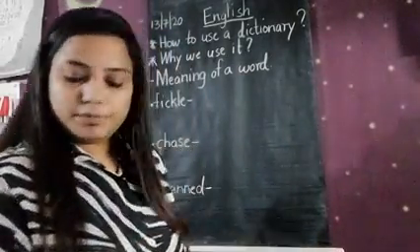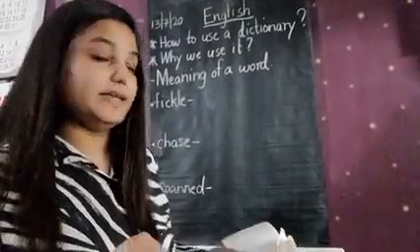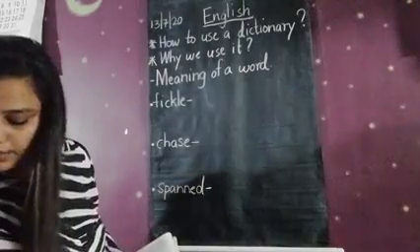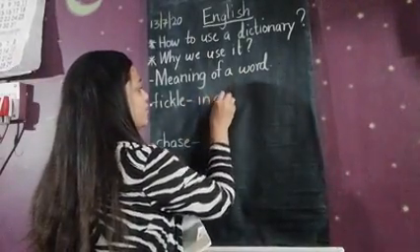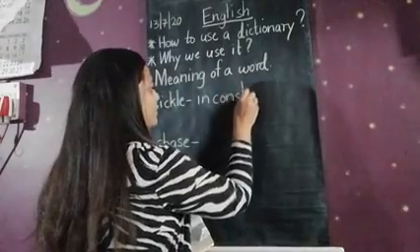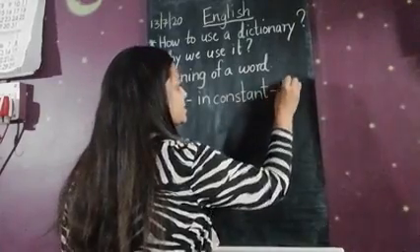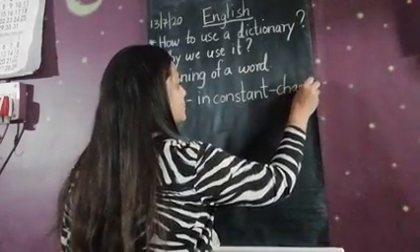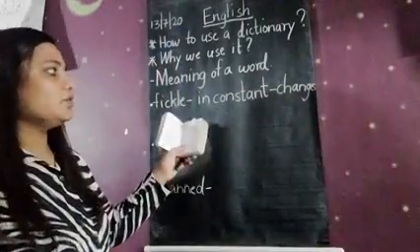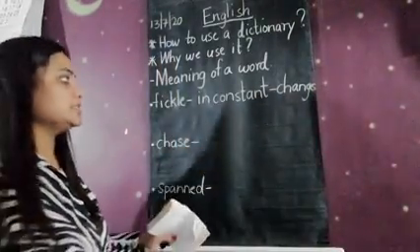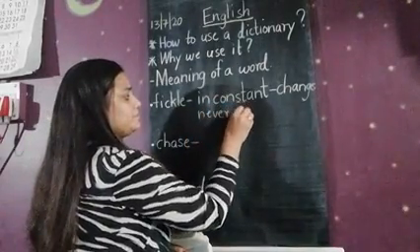So the meaning we get from the dictionary, we will note it down: fickle, that is inconstant, and you can make out the meaning of this word, that is changes. Children, inconstant means it changes, it is never same.